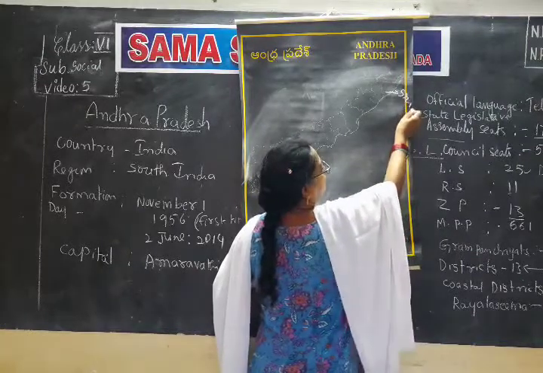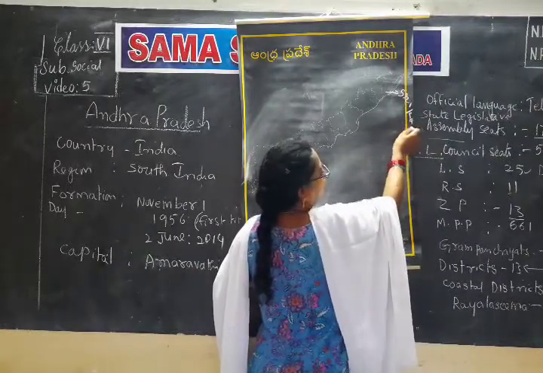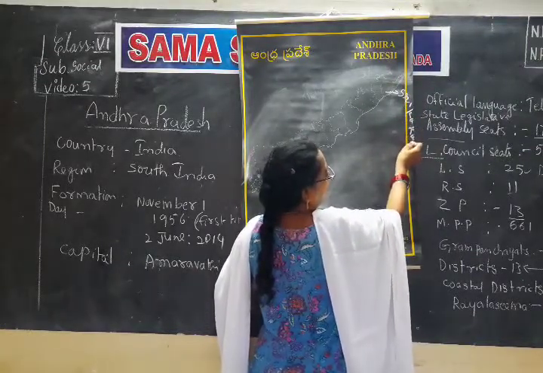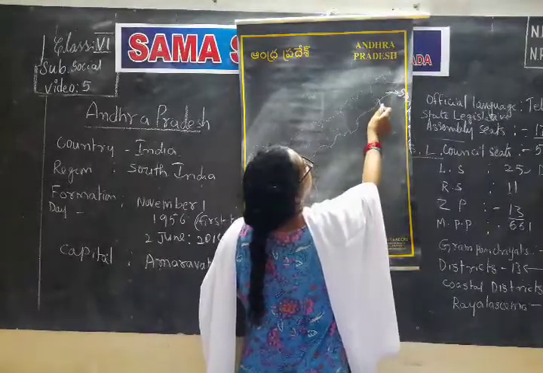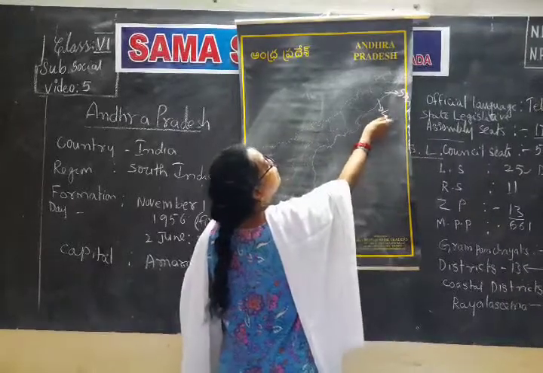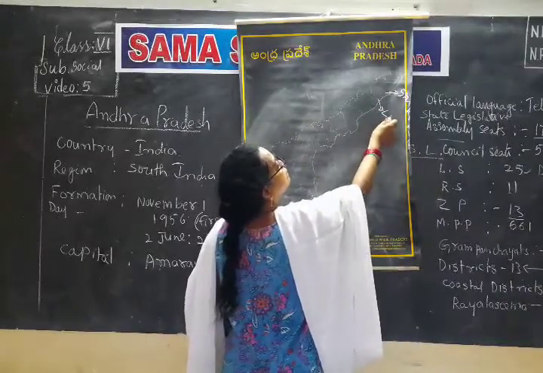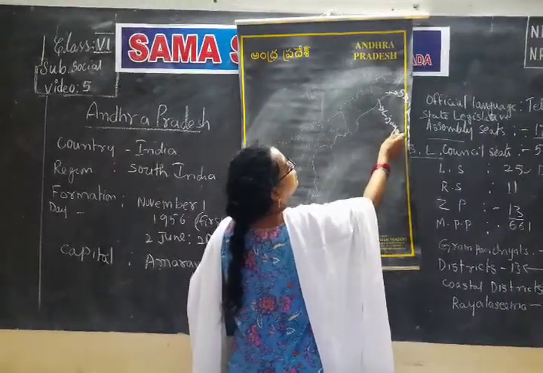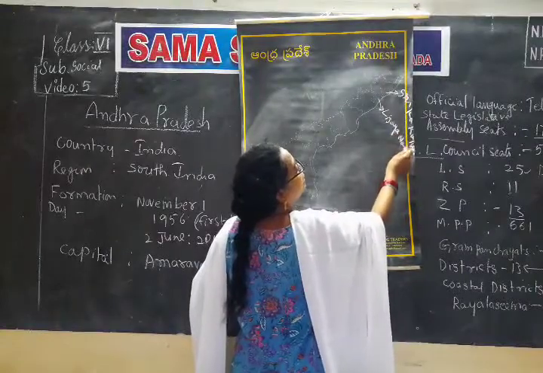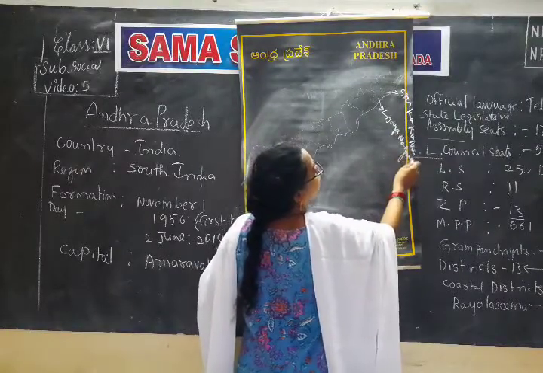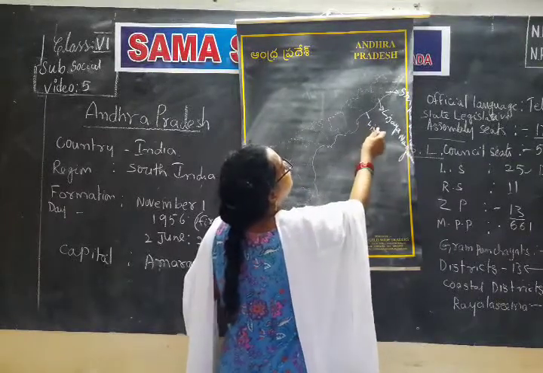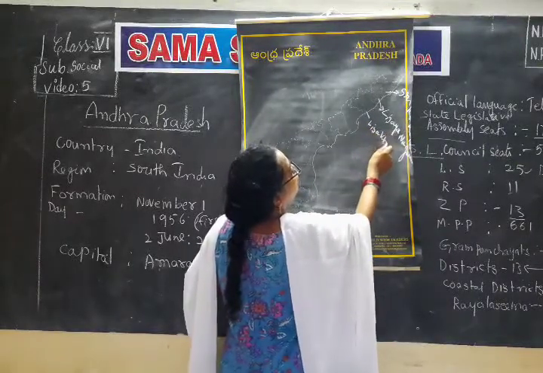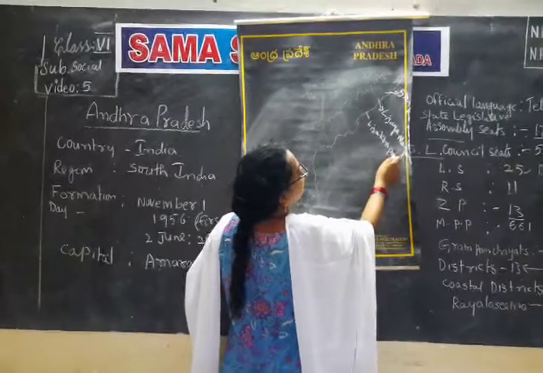Srikakulam. First one, Srikakulam. Next one, Vijayanagaram. Next one is Visakhapatnam.